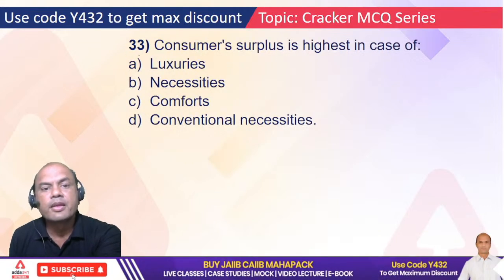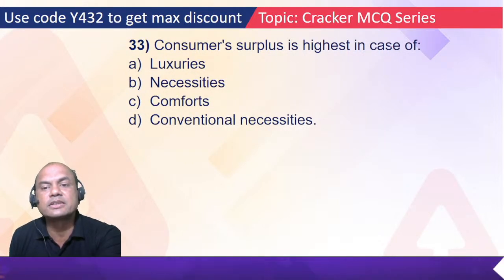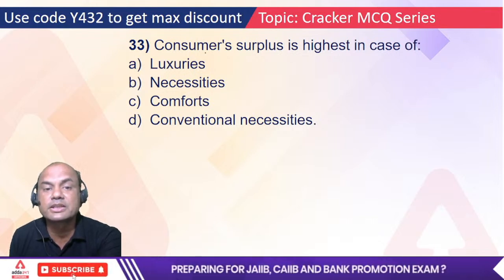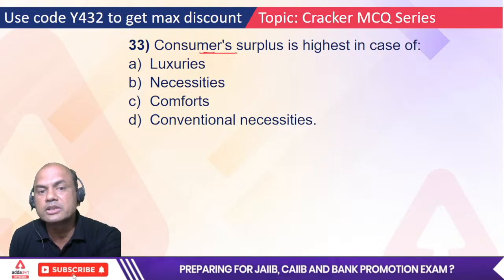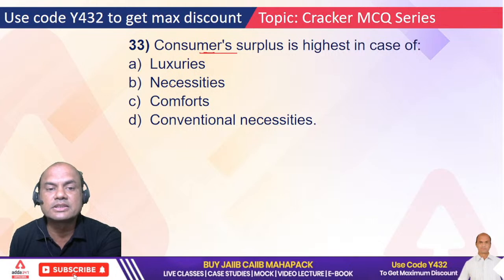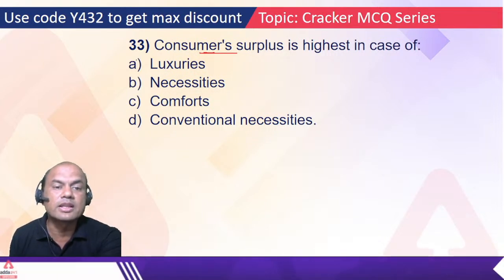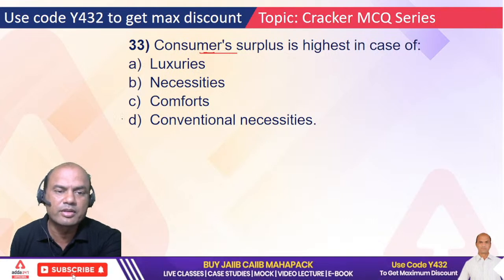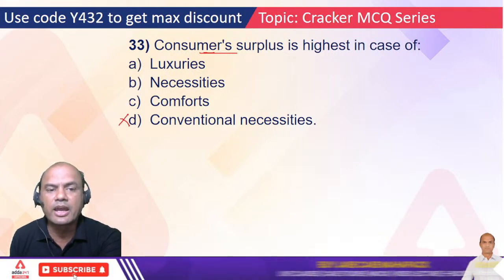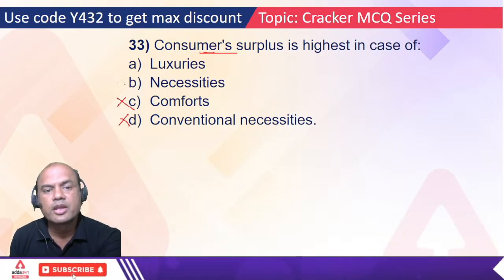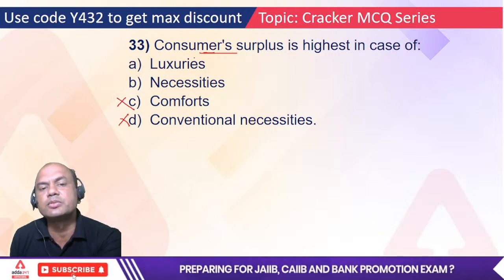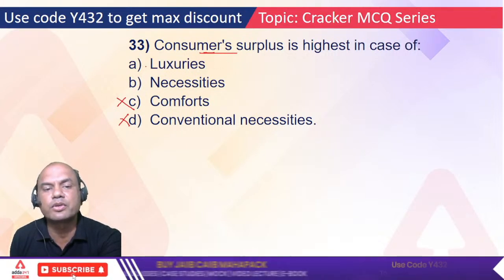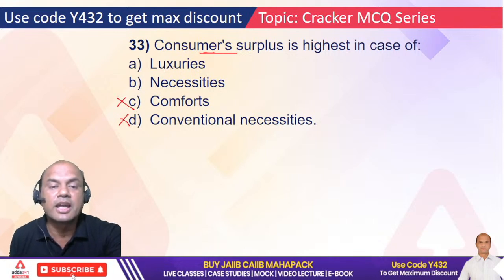Consumer surplus is the highest in case of... What do you mean by consumer surplus? Luxuries, necessities, comforts, and conventional necessities. So what are the answers in this? I'll give you one hint: D is out and C is also out. So luxuries and necessities. Consumer surplus will be highest in case of what? Type the answer fast.